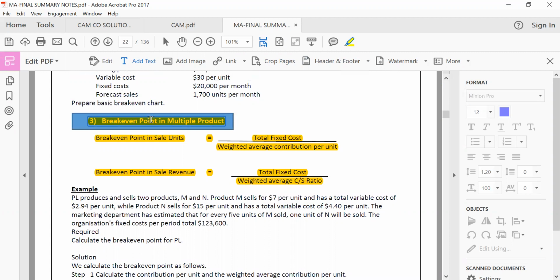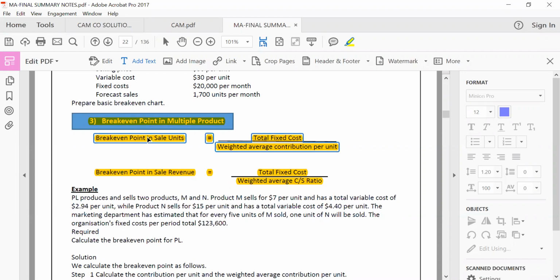Please, ensure that you're in good shape. I have come out with a recorded lecture where I solved a question on break-even for multi-product. Please go back to that recorded lecture. This is just a reminder. I have not walked you through break-even, those of you my current students, but I would want you to go straight into this issue because it's an exam tip. I do not want you to waste time.